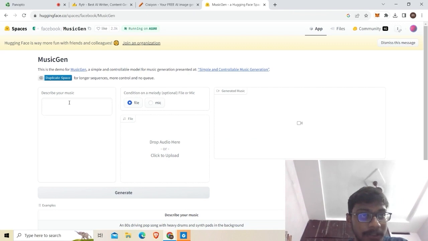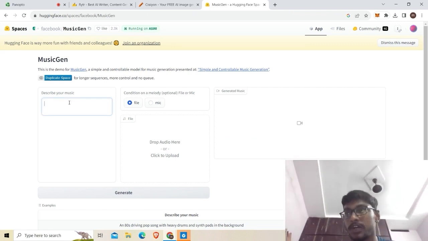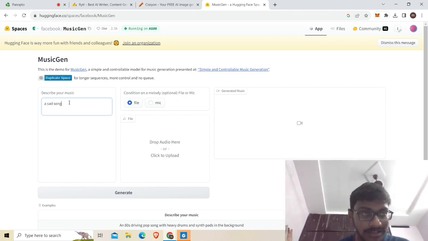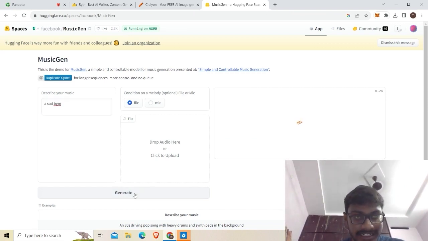Now, if you want to describe your music, like whether it should be pop, a melody, a sad song or an emotional song, you can do it here. If you want a sad song, a sad BGM, click generate.